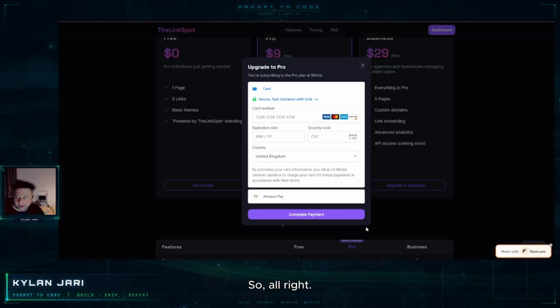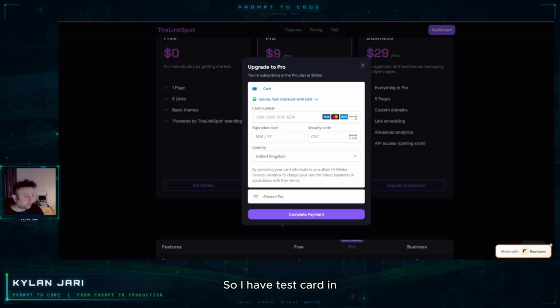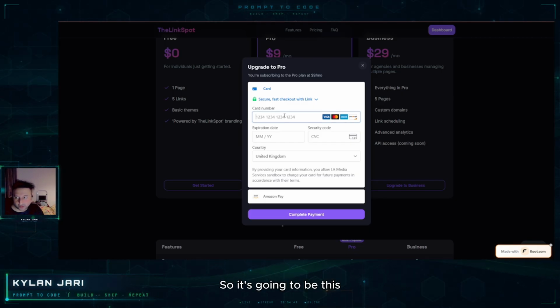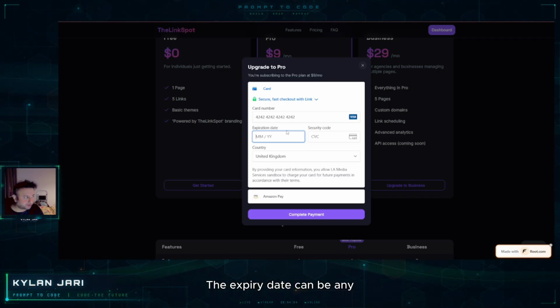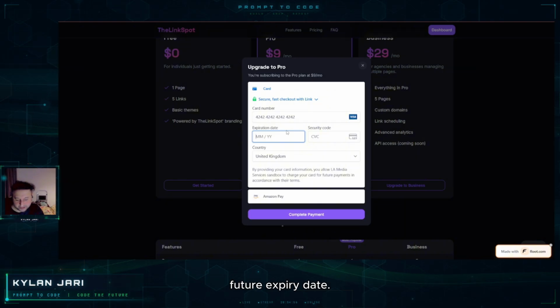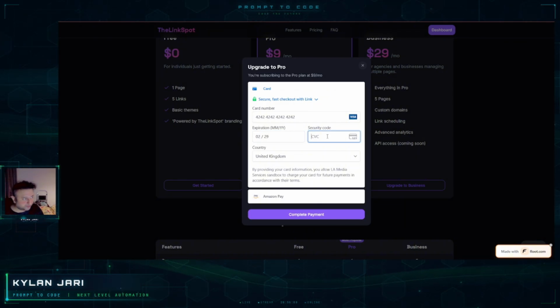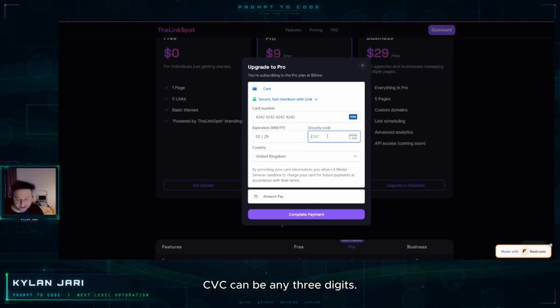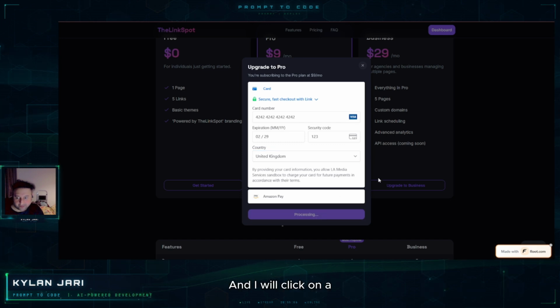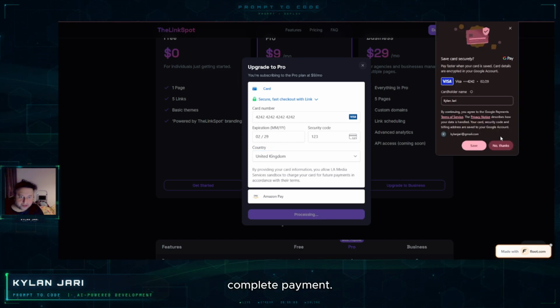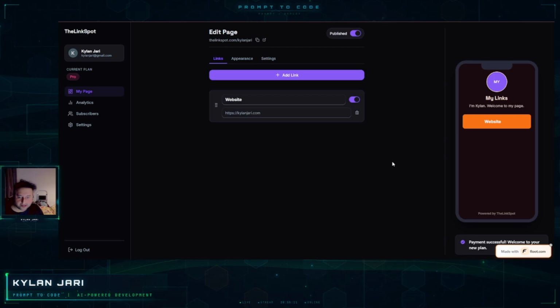All right, I have test cards in front of me, so I will use Visa. It's going to be this one here, 424242. The expiry date can be any future date, so I will say 29. CVC can be any three digits, I will say 123, UK, and I will click on complete payment. I don't want to save anything. So you can see we are here in the Pro plan.